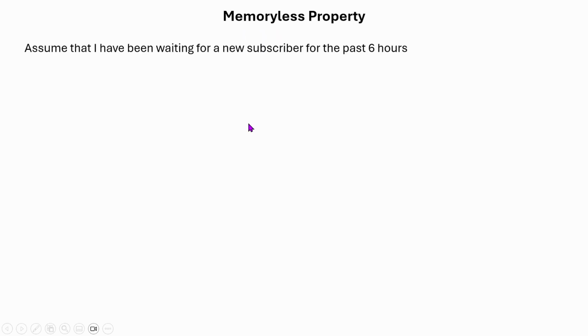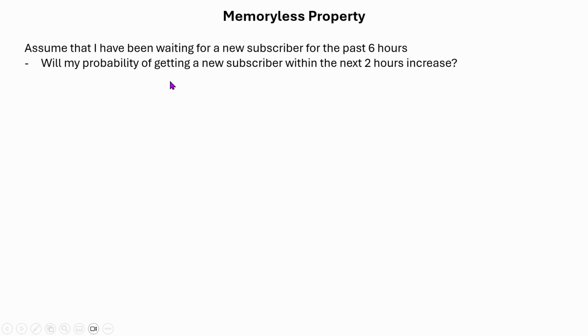Finally, let's talk about an interesting property of the exponential distribution, which is called the memoryless property. Assume that I have been waiting for a new subscriber for the past 6 hours. The question is, will my probability of getting a new subscriber within the next 2 hours increase? Understand that I have already waited 6 hours. So if I wait 2 more hours, will the probability of getting a new subscriber increase?